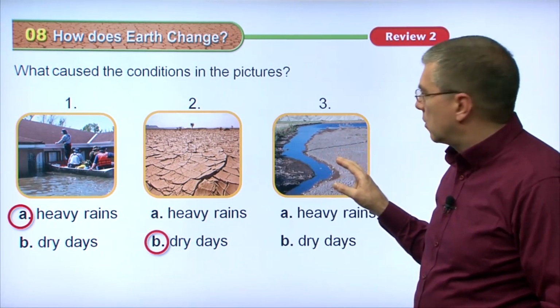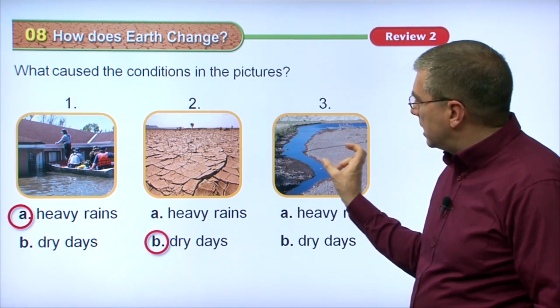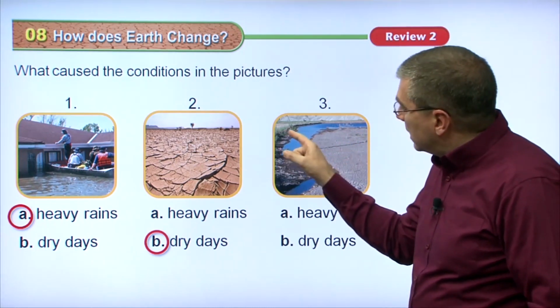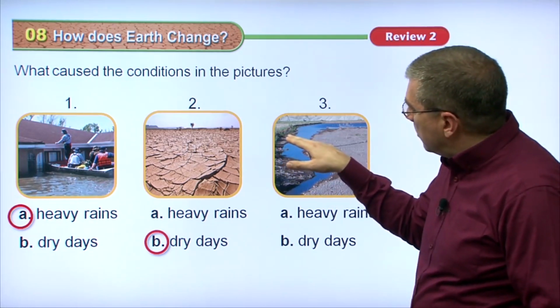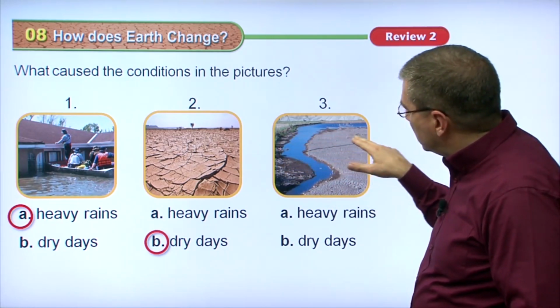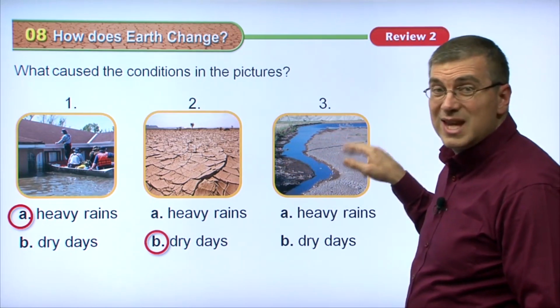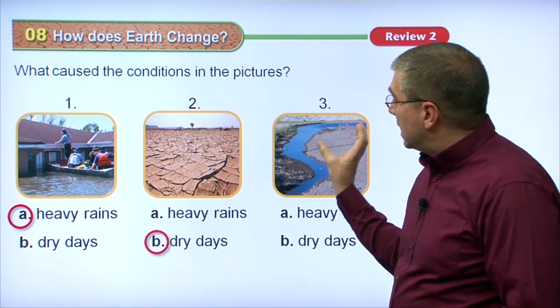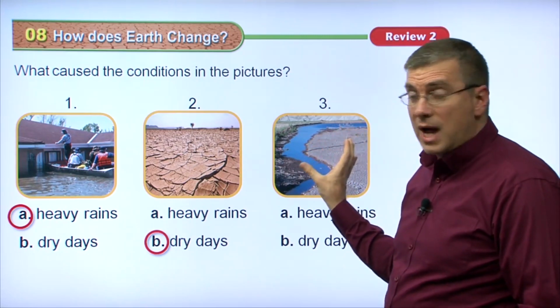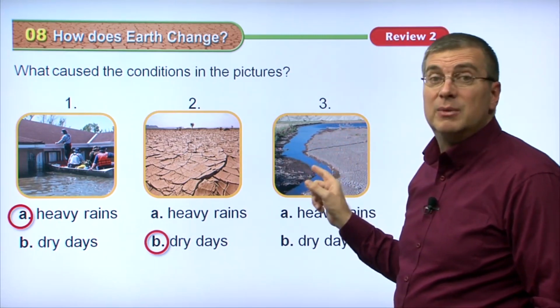This stream is probably usually a river, right? We can see the bank of the river here that's higher, so the water probably goes up to there. But if the water's up there, it will cover this area too. Plants don't really grow in water. So what I think is going on here is the water has evaporated. This river, which used to be wide, is now very narrow and has become a stream.